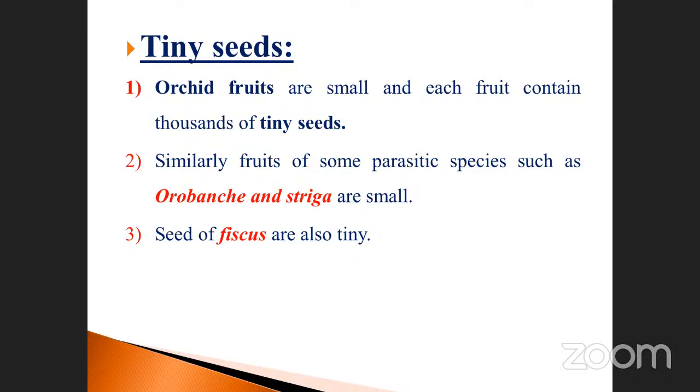Give an example of orchid fruits. Anyone? Any fruits, but very small ones. See, the last one is Viscum, isn't it? And also Orobanche and Striga. These are similar fruits of some parasite species, such as Orobanche. These are all parasites. What is a parasite?